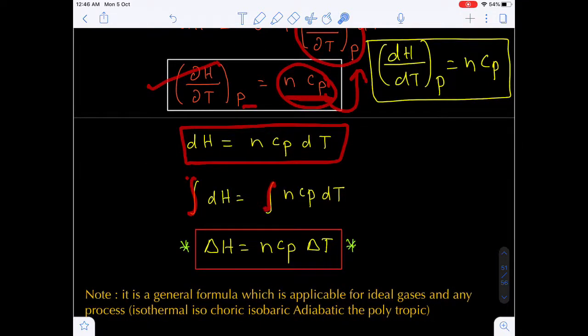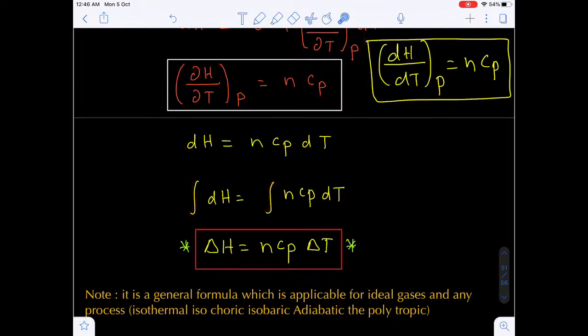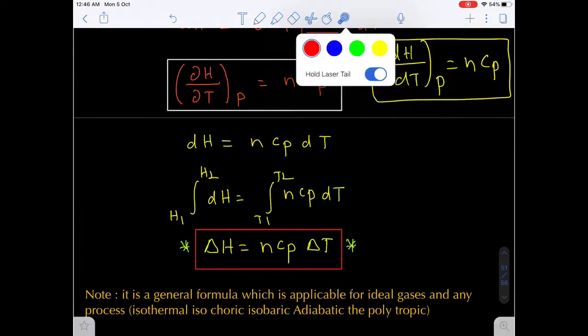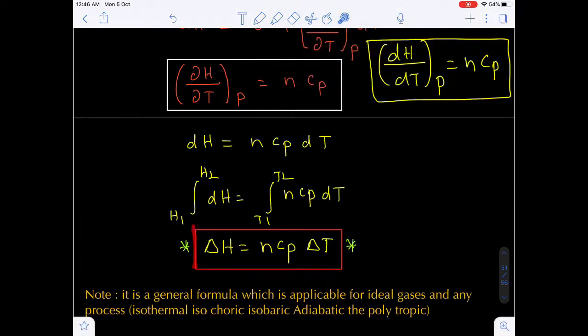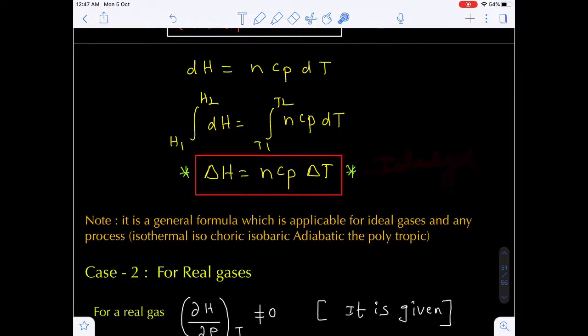If you integrate on both sides, the integral of delta H will be equal to H, and the lower limit will be H1 and the upper limit will be H2. So here the limits I am writing are H1 and H2, and the temperatures T1 and T2. Finally, we have to remember this expression regarding the ideal gas. It is only valid for ideal gas. Remember, okay? This is a general formula which is applicable for ideal gas.